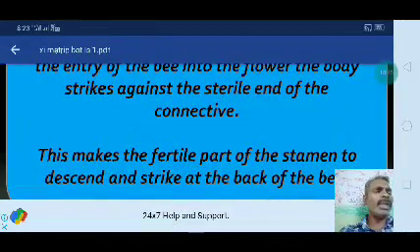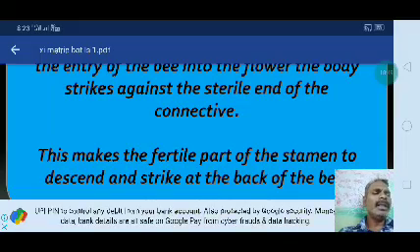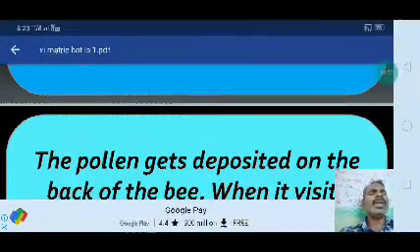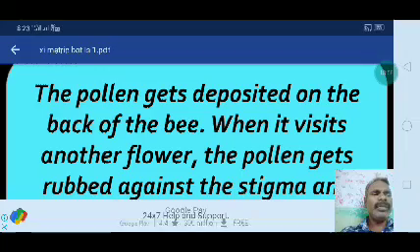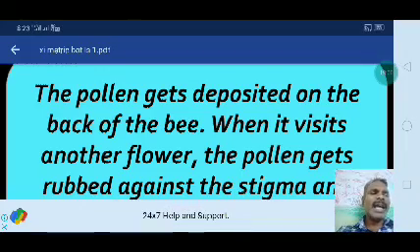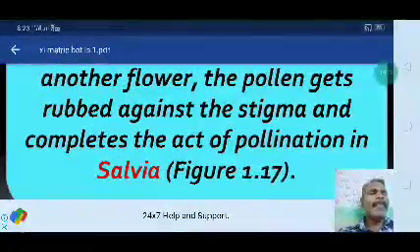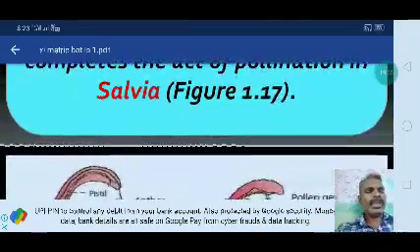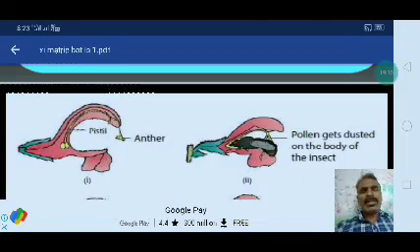This makes the fertile part of the stamens descend and strike the back of the bee. The pollen gets deposited on the back of the bee. When it visits another flower, the pollen gets rubbed against the stigma and pollination is completed. This type of mechanism mostly occurs in Salvia.